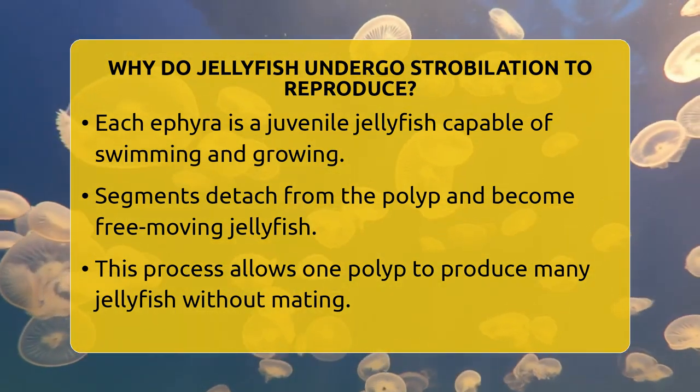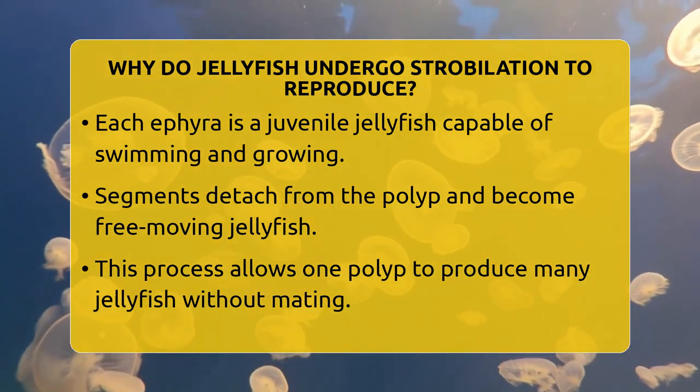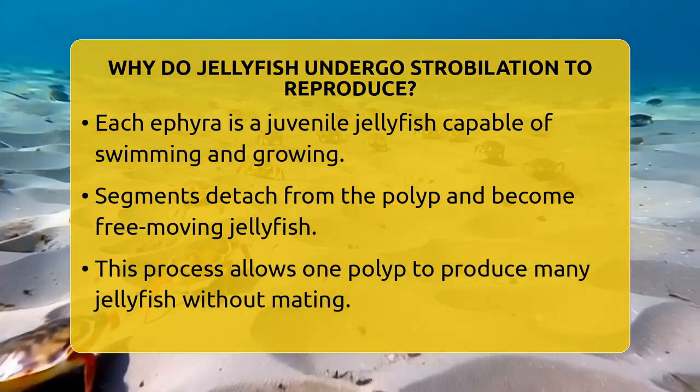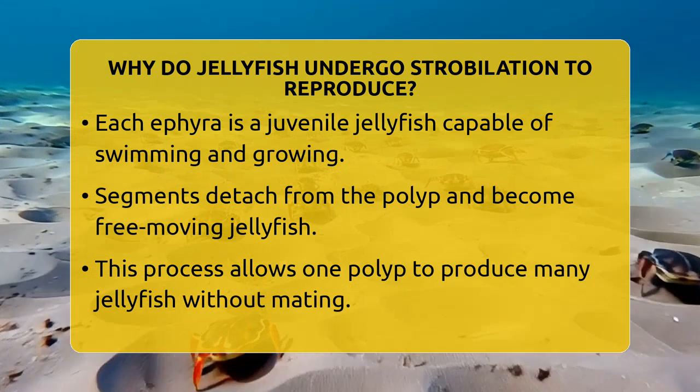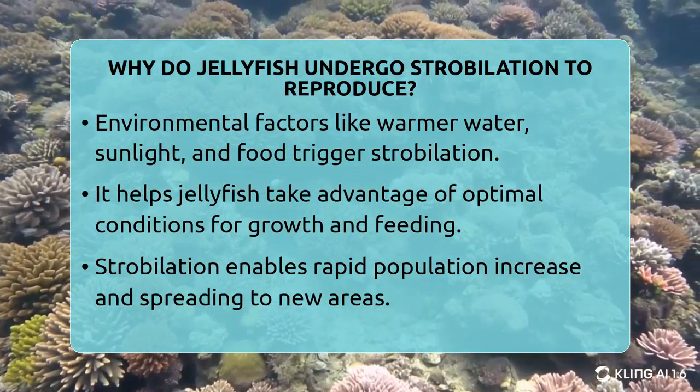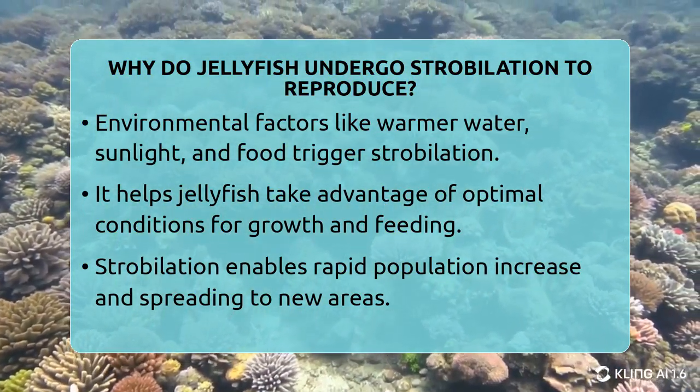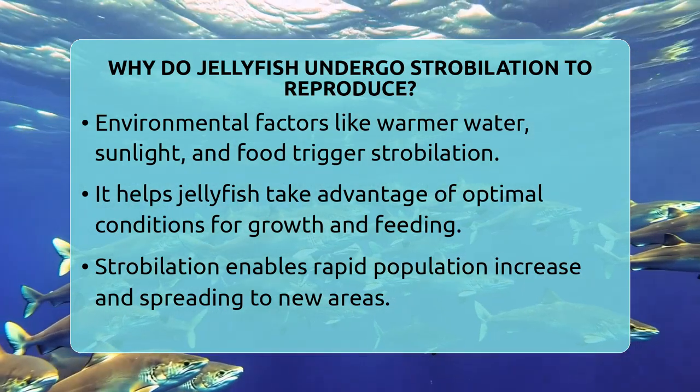This process allows one polyp to produce many jellyfish without needing to mate or fertilize eggs. It is a quick way to increase their numbers when conditions are just right, like in spring when water temperatures rise and food is plentiful.